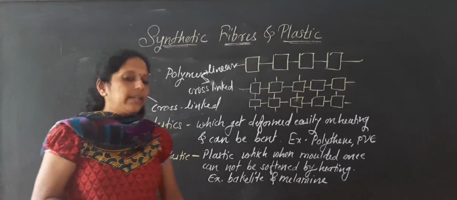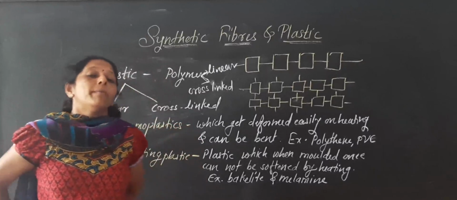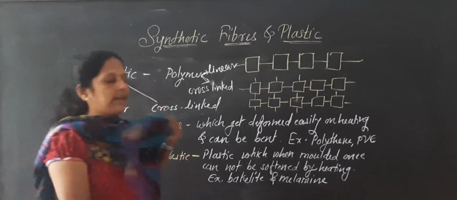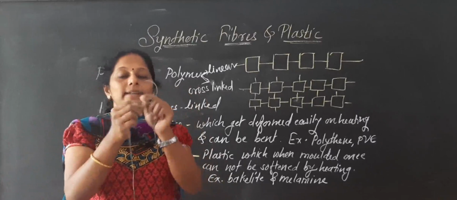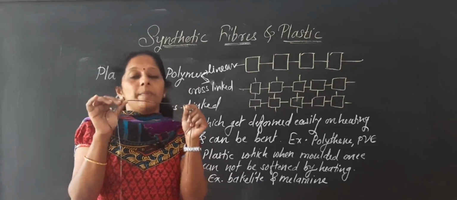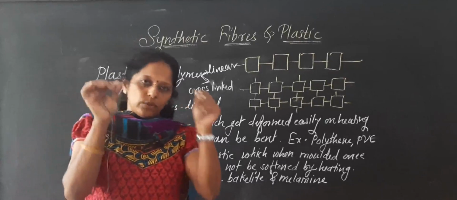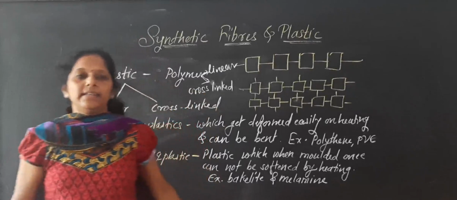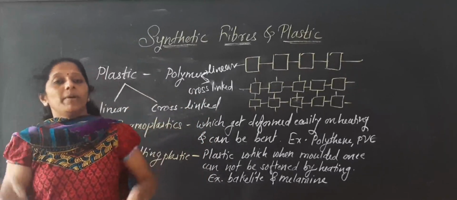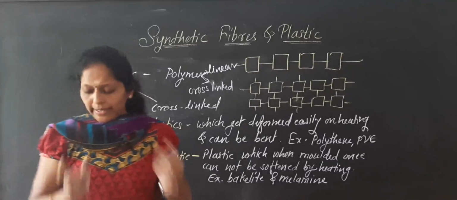If you are taking any wire, you are able to bend it easily. This upper covering is made up of plastic, but it is able to bend and form into wires, bending easily. But some plastics are there that we are not able to bend, so they break.